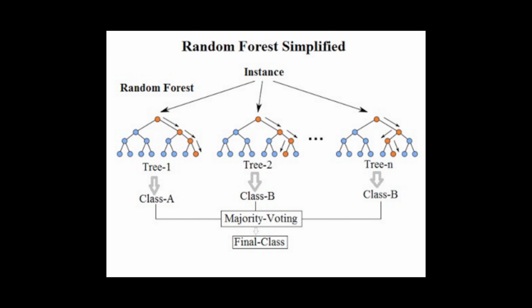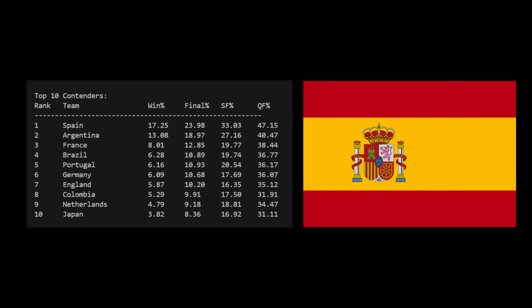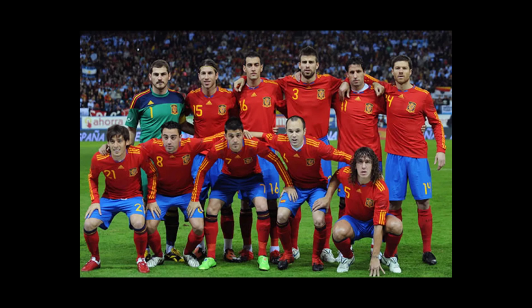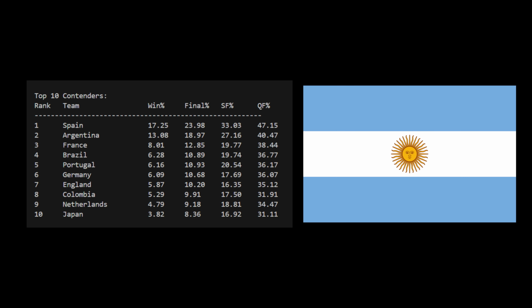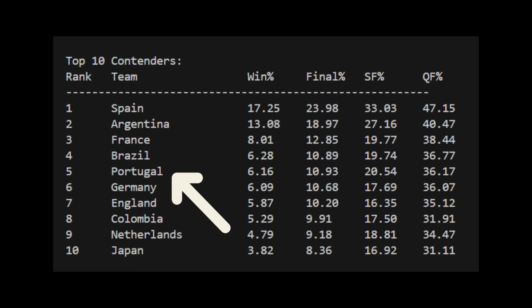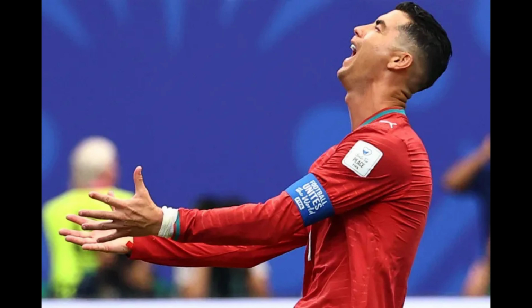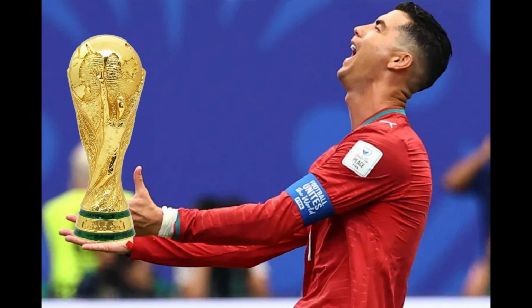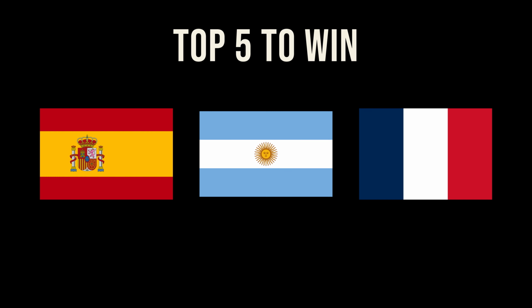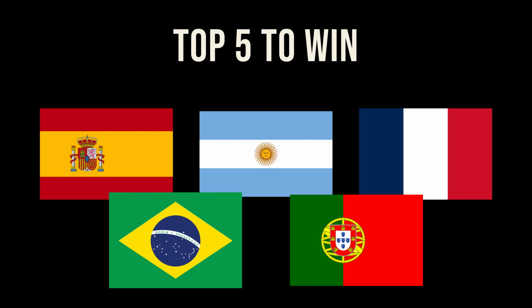According to the random forest model, Spain is winning the World Cup, though it's not 2010 anymore, followed by Argentina and France. But guess where my favorite team Portugal is? That's right, they are in the 5th. Honestly, I want Portugal to win. Ronaldo at least deserves one World Cup. So the top 5 countries to win are Spain, Argentina, France, Brazil and Portugal.